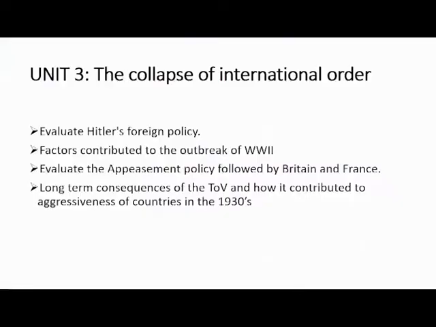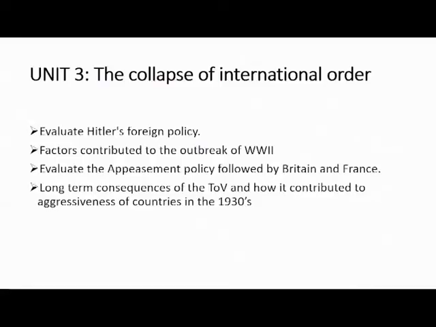You should know how Hitler's foreign policy caused the peace in the world to collapse. But for you to know how Hitler's foreign policy contributed to the collapse of international peace, you should know the aims of Hitler's foreign policy. If you know this, then you would know obviously how it contributed to the collapse of international order.